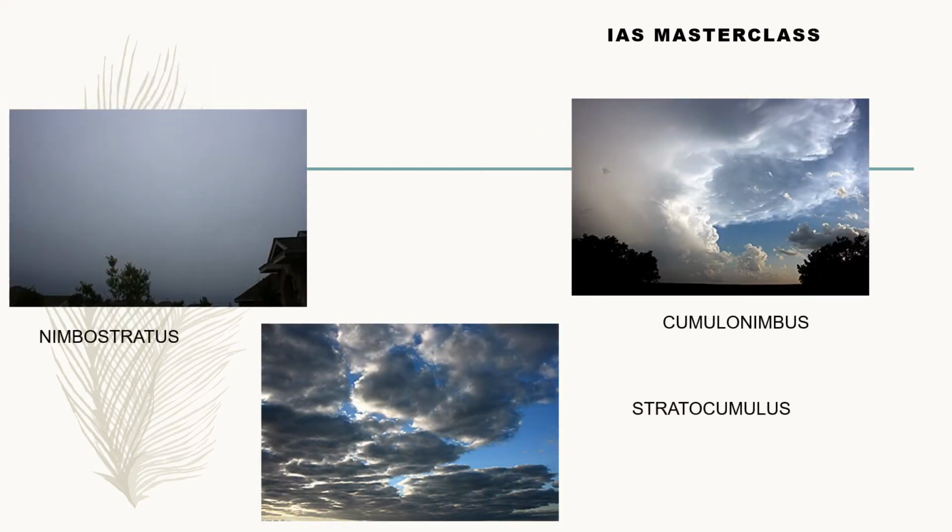Nimbus clouds means rain-bearing clouds. So that means for the shape of that cloud, whether it is stratus or cumulus, if it is rain-bearing, then we call it nimbus. So it can be nimbostratus, cumulonimbus. Cumulonimbus are those big thunderstorm clouds. Stratocumulus clouds, that is kind of the first indication that something is coming. For instance, before the monsoon sets in, we'll see such stratocumulus clouds in the atmosphere. Okay, these are the major types of clouds that you can see.